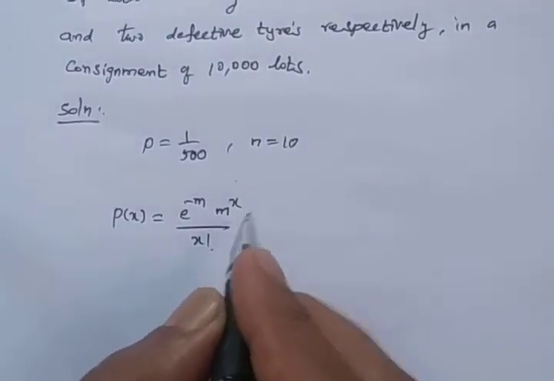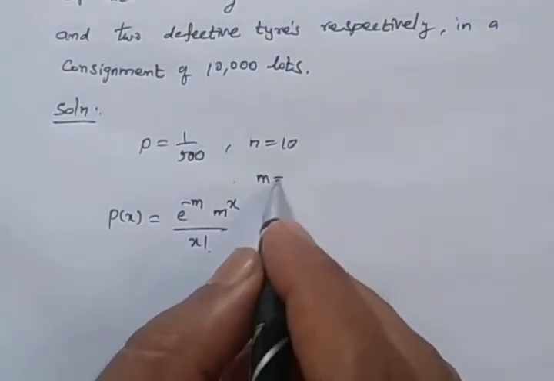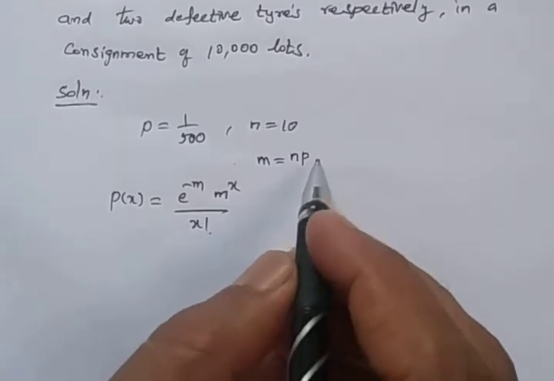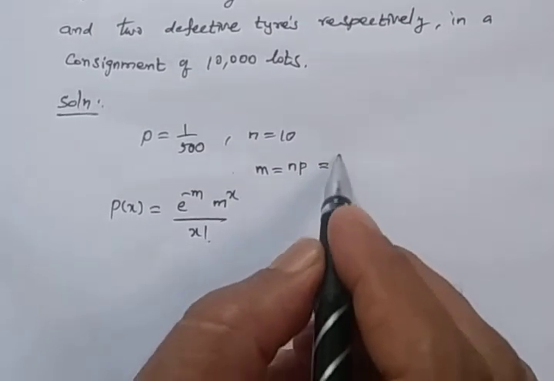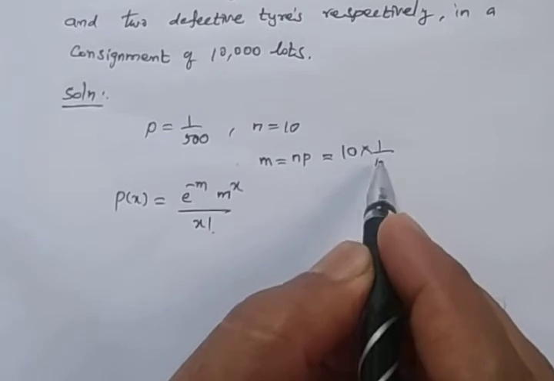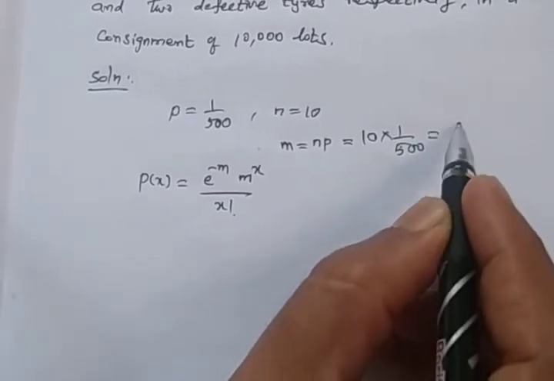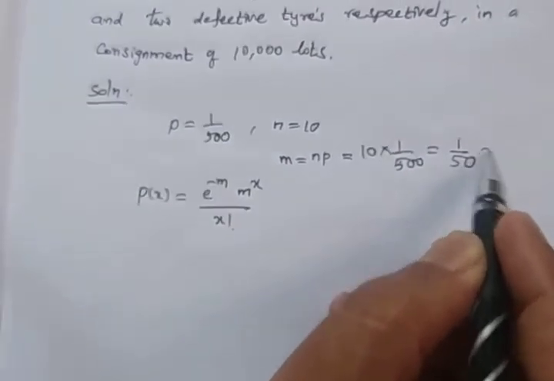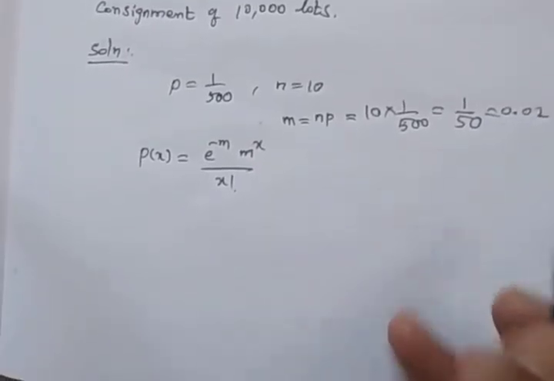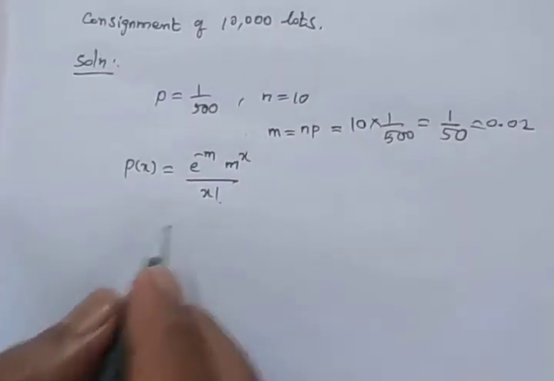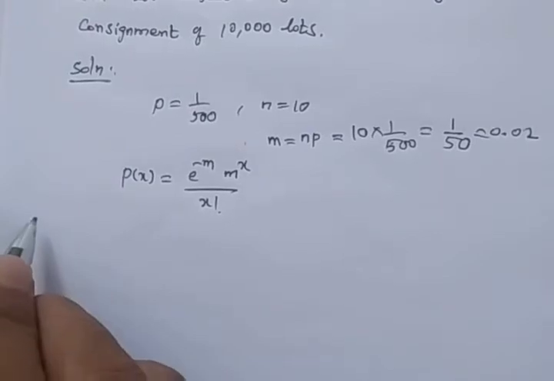We must use the formula m equal to np from the binomial distribution. So n is 10 into p is 1 by 500, we get 1 dividing by 50, that is 0.02.